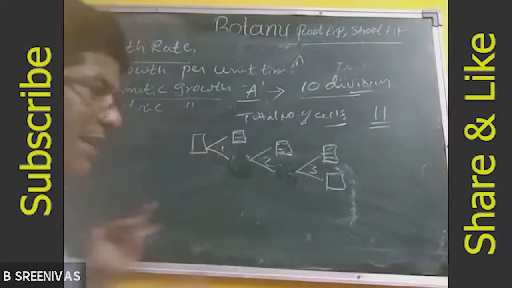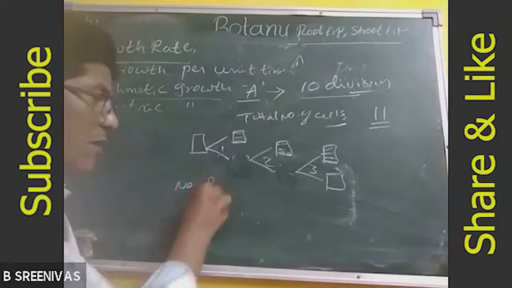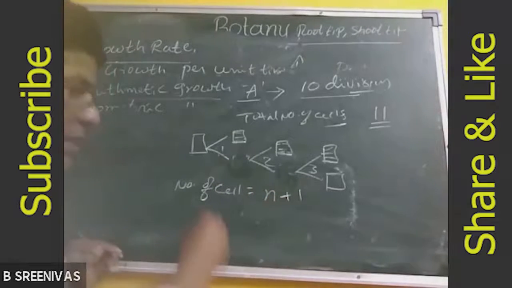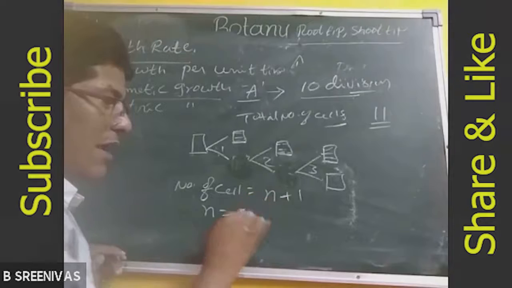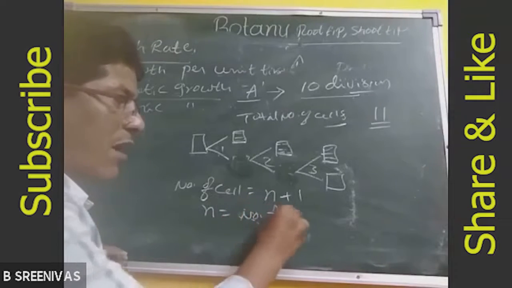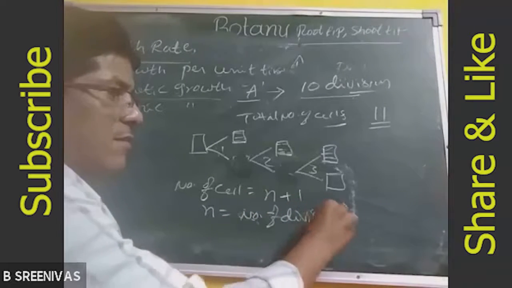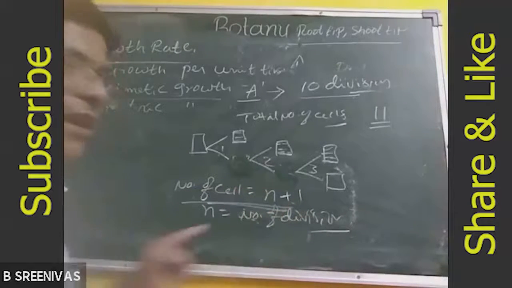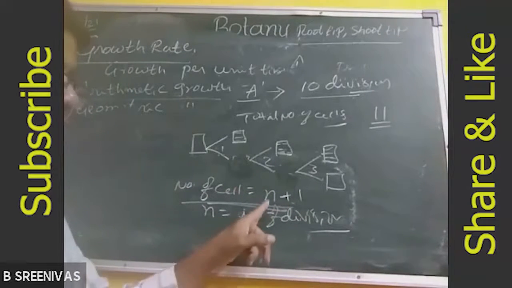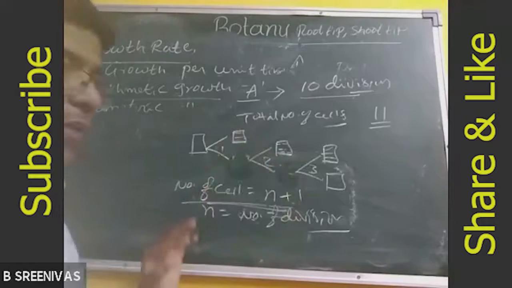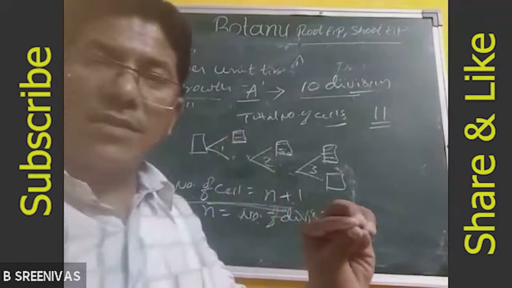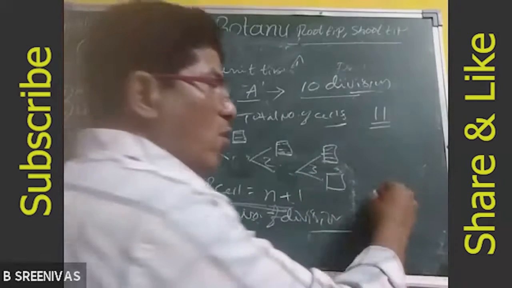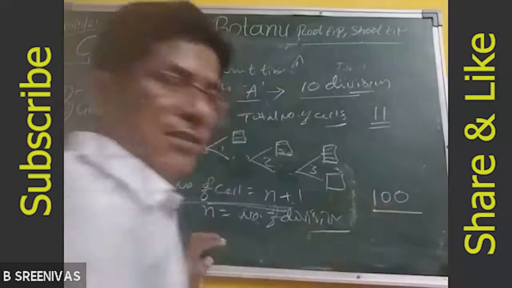So that means number of cells is equal to n plus 1, where n is equal to number of divisions. So it is a small formula to calculate the number of cells. For example, one cell participated in the arithmetic growth and produces 100 cells.